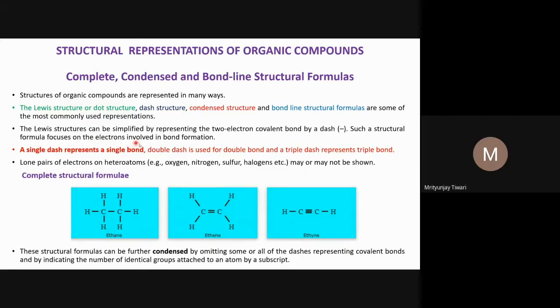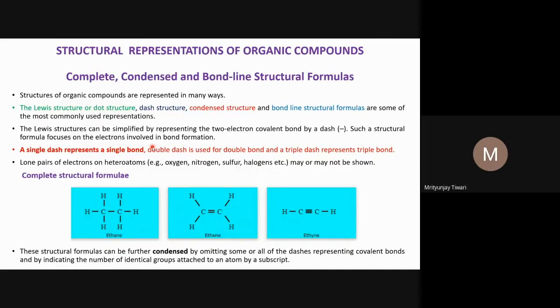So the Lewis structure can be simplified by representing two-electron covalent bonds. Covalent bonds are two-electron bonds, which we call a bond pair, and that bond pair one can represent as a dash. Such a structural formula focuses on the electrons involved in bond formation, and since in organic chemistry our importance is to show the bonds involved, one can represent them using even a dash, and that understanding is already there.